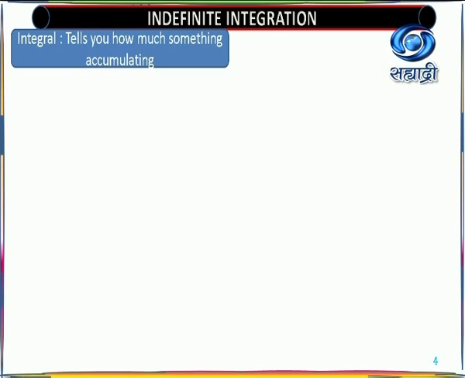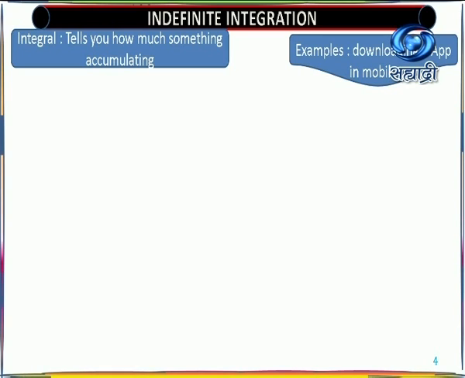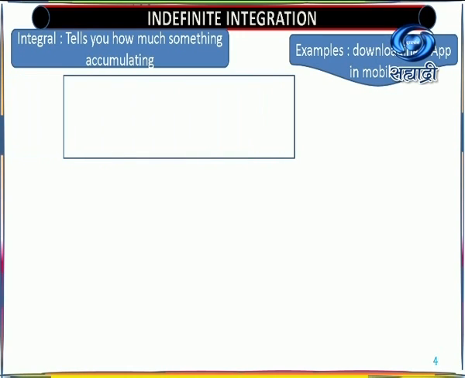The integral tells you how much something is accumulating. You have already studied how much it is changing, that is in the derivative. Now we'll deal with how much it is accumulating or gathering together. As an example, I will take downloading an app on your mobile.